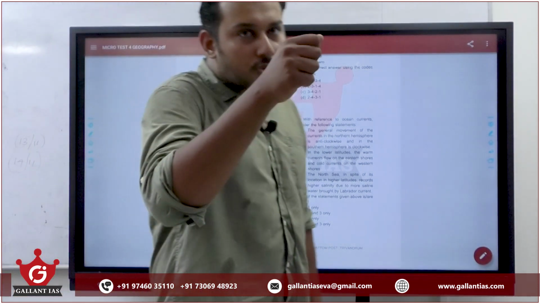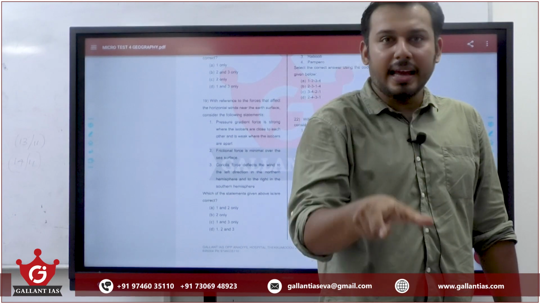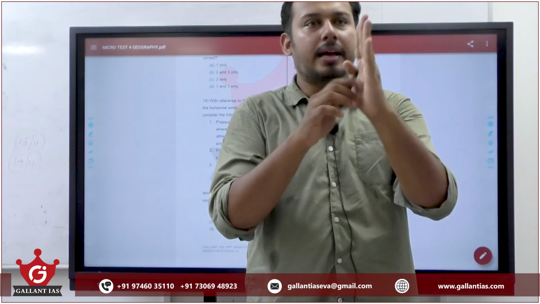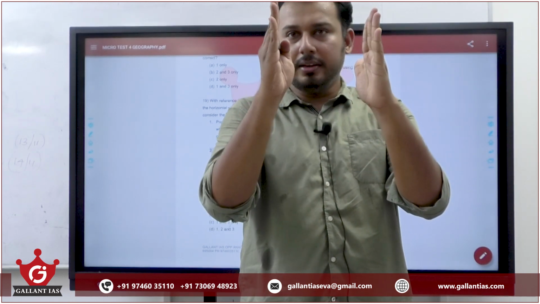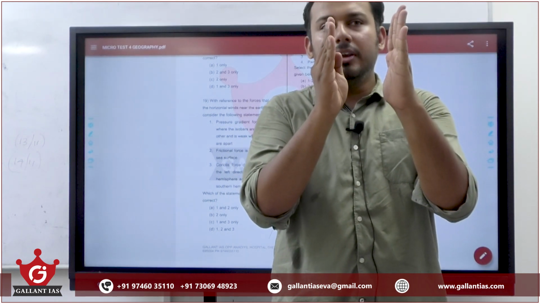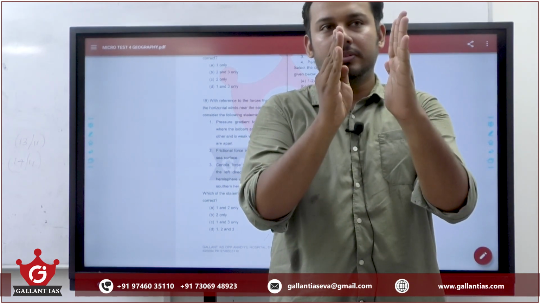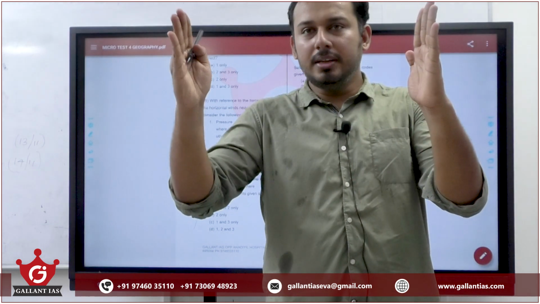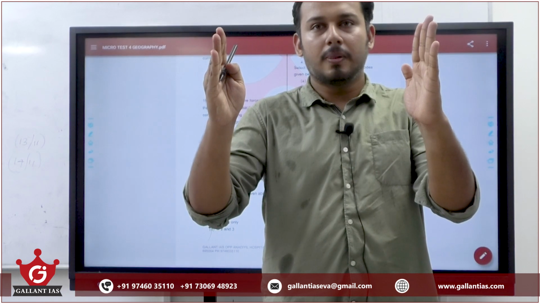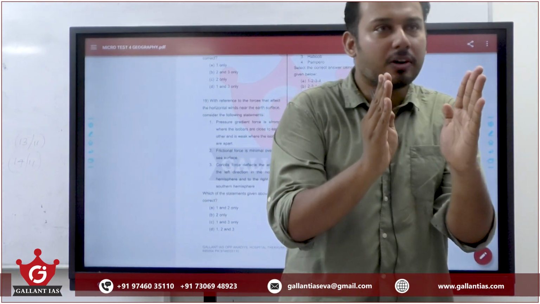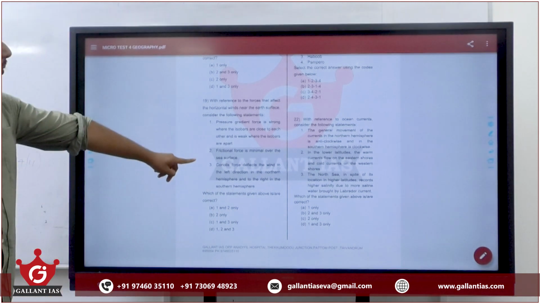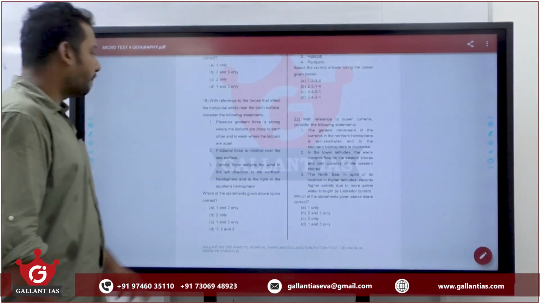Isobars means two different lines having the same pressure, isn't it? When they are close means, suppose this is isobar 10, this is isobar 15. They are close means they are now only 1 meter apart, means within 1 meter we have 5 bar pressure difference. If they are apart means, suppose they are 10 meter away, within 10 meter only we are having 5 bar pressure difference. So the pressure gradient is high when they are closer. So the force is high. So answer is 1 and 2 only. A.